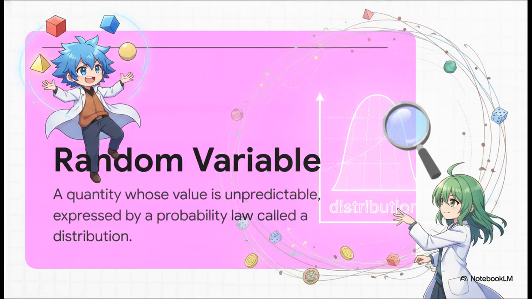Which brings us to the absolute star of the show today, the random variable. It's not just some rogue, lawless number. It's a mathematical quantity whose specific value is unpredictable, sure, but its overall realizations are actually governed by a very strict probability law, which we call a distribution.